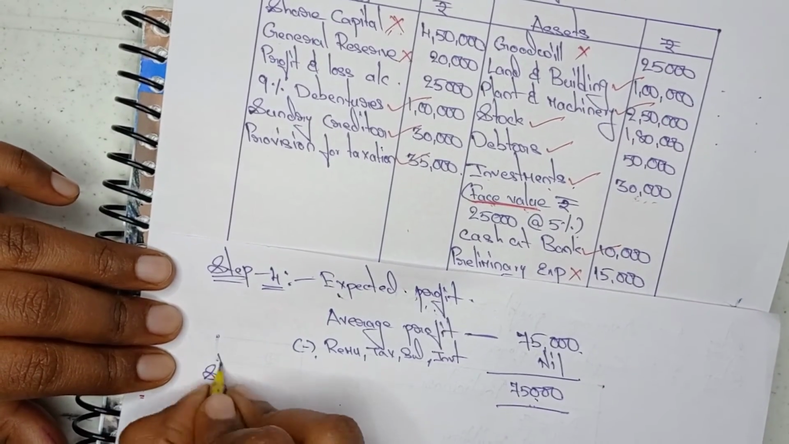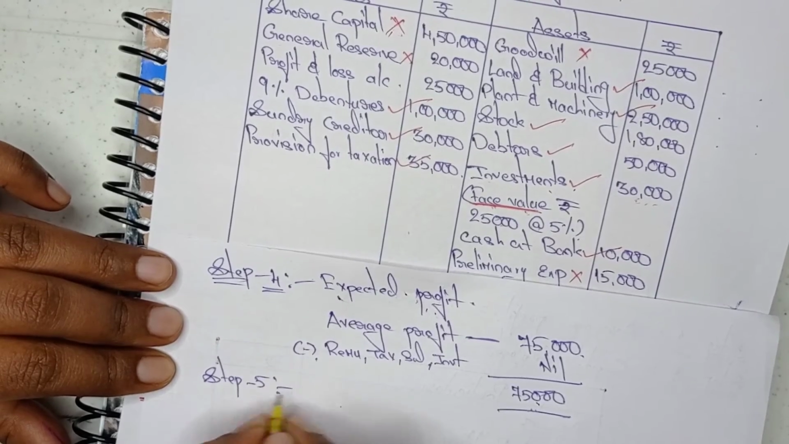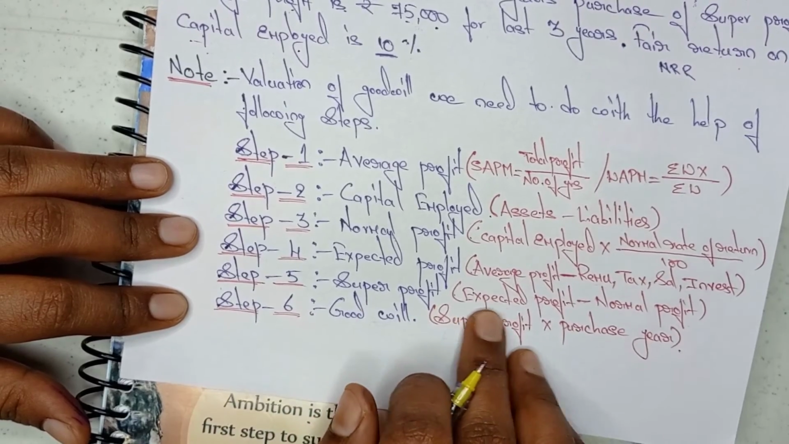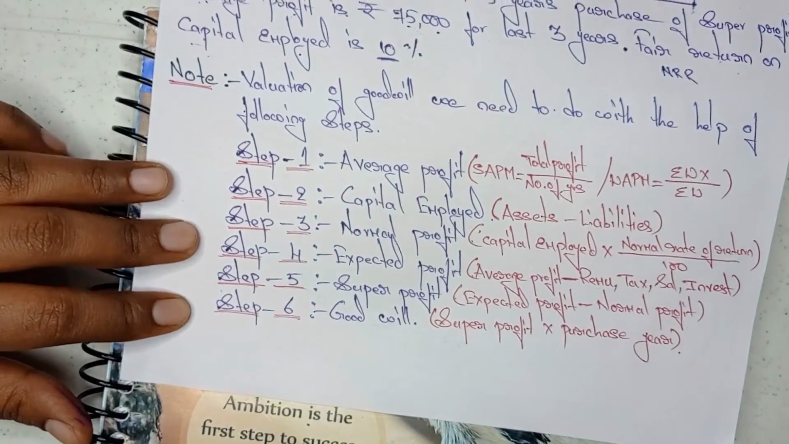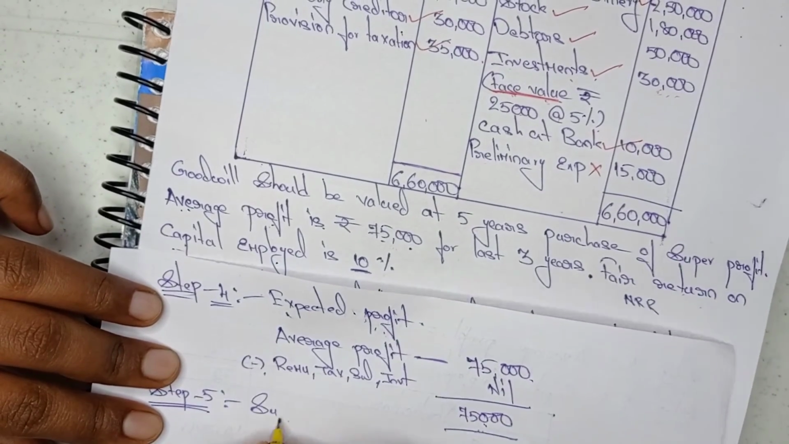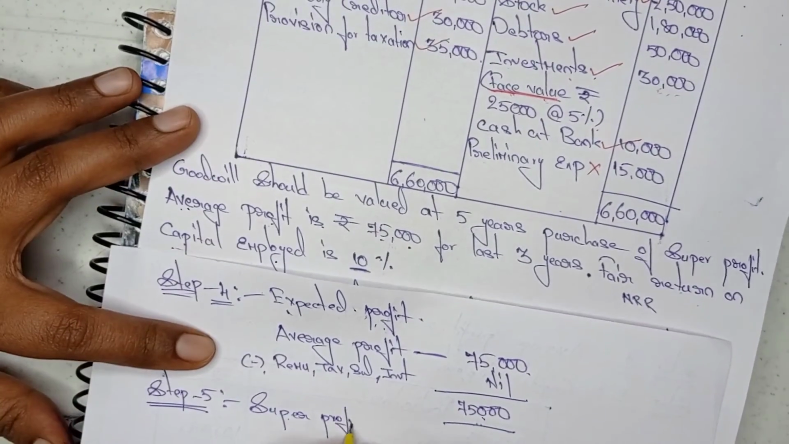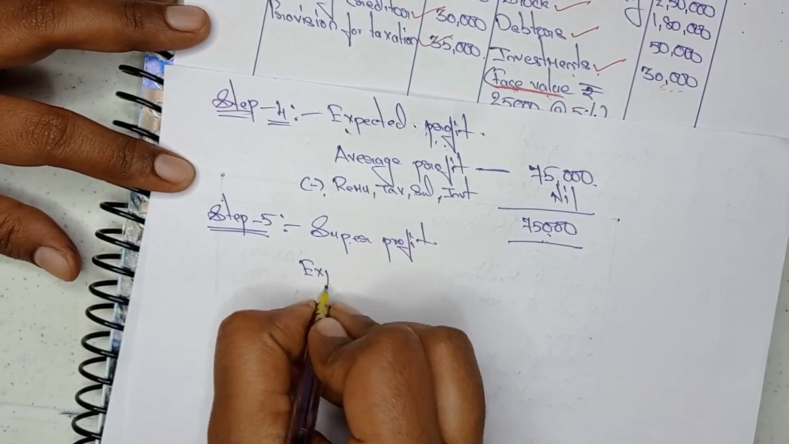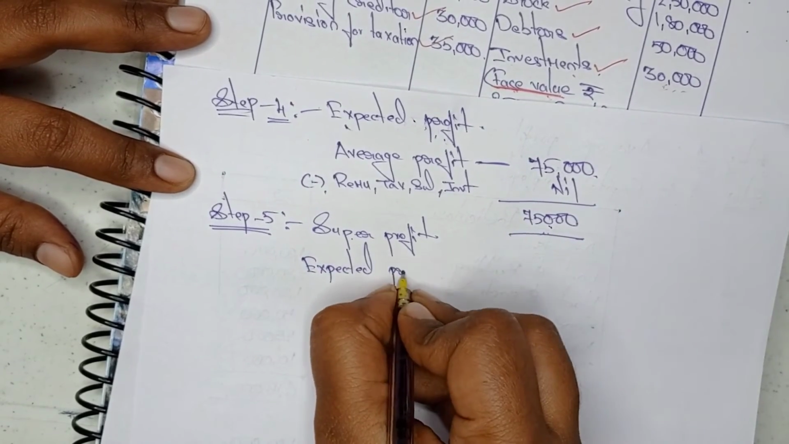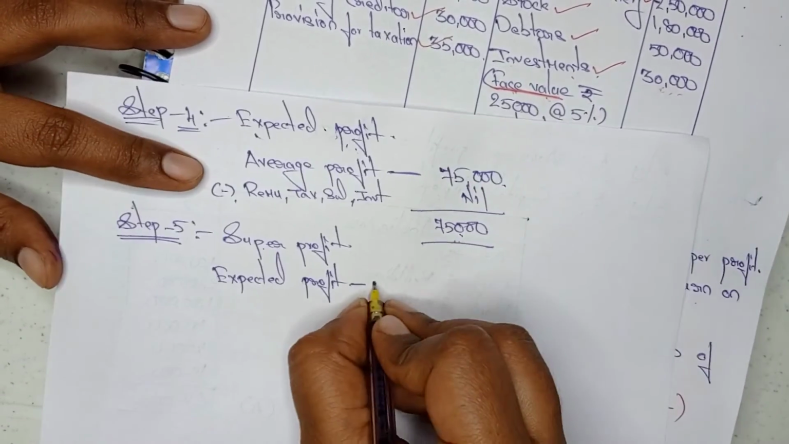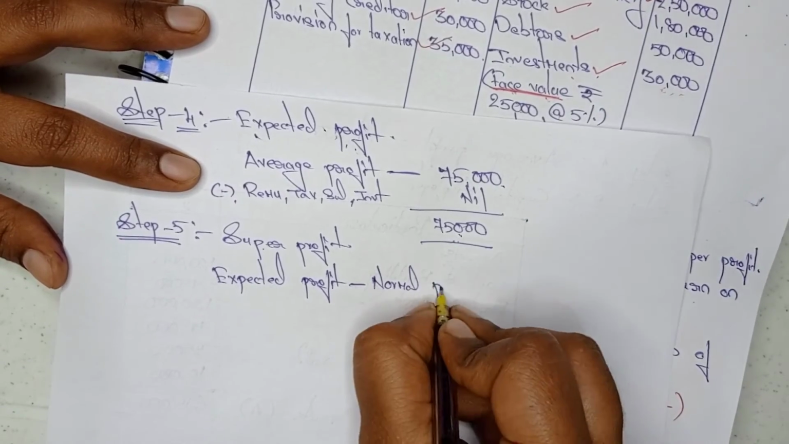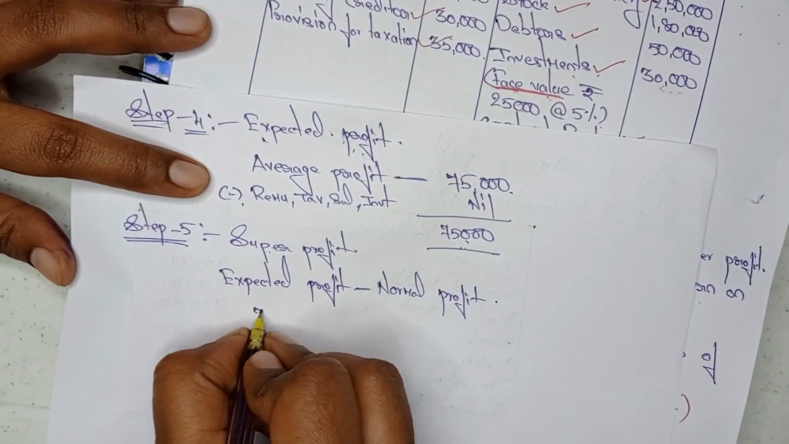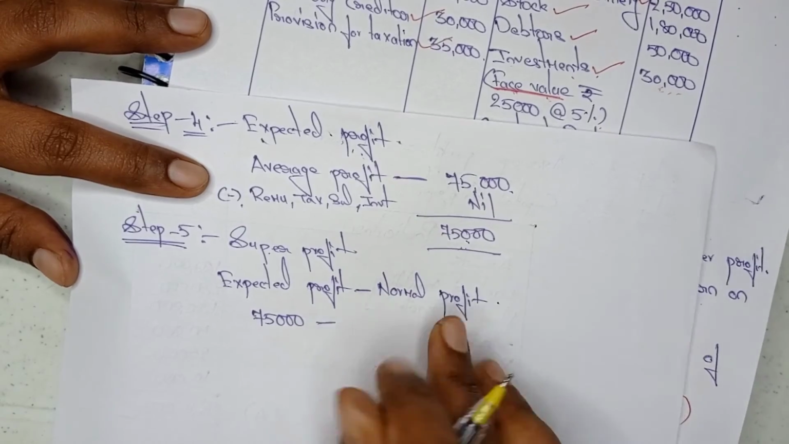Now coming to step 5. Step 5 is super profit. What is the formula of super profit? Expected profit minus normal profit. So super profit equals expected profit minus normal profit. What is expected profit? The answer we got is 75,000, no? So the same 75,000 I am writing here, minus normal profit.